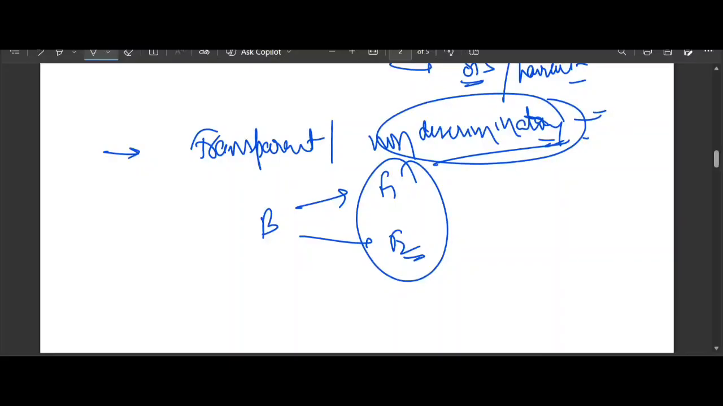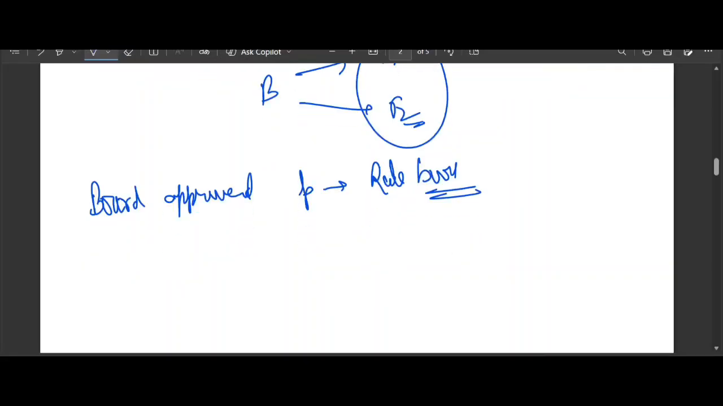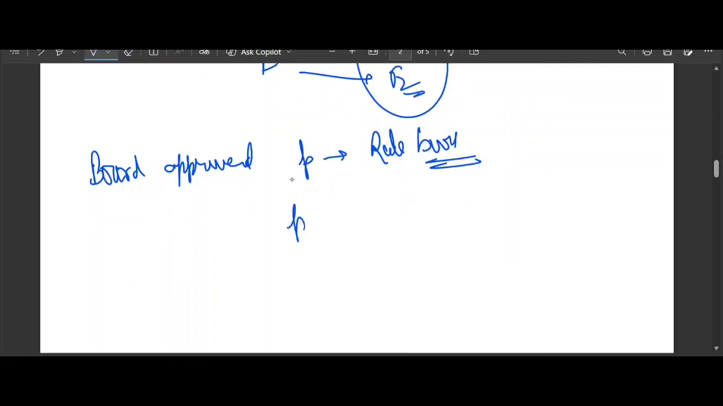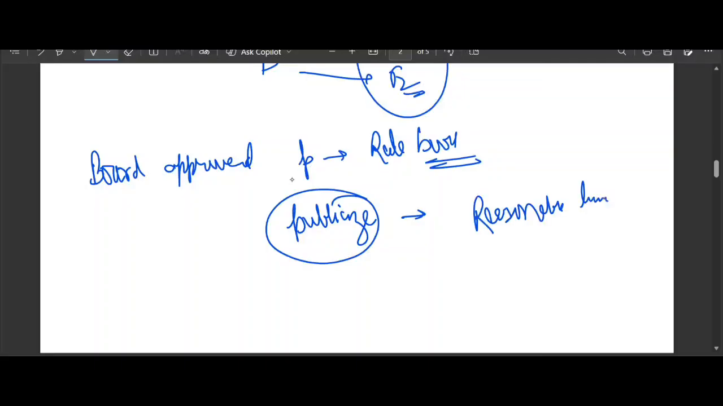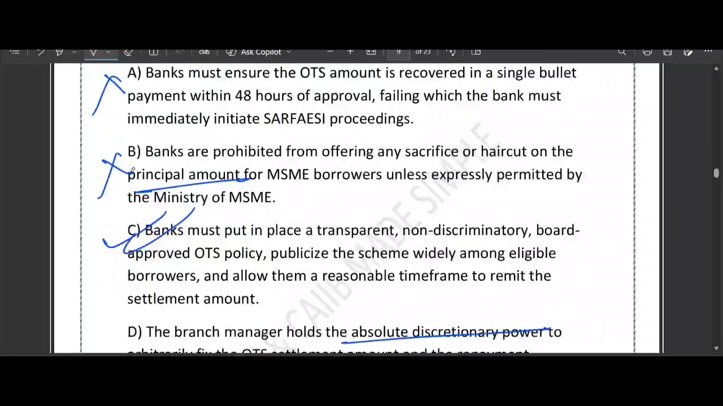Okay, so the bank must have a board approved policy regarding how to go about OTS. That's called board approved policy. This acts like a rule book that the branch manager must follow. The bank also has to tell people about it. That's called publicize it. And give the borrower a reasonable time frame. Yeah, you need to give a borrower reasonable time frame to get the money together. You can't expect a distressed businessman to produce lakhs of rupees in just a few hours. How can you expect? So option C is the perfect answer.